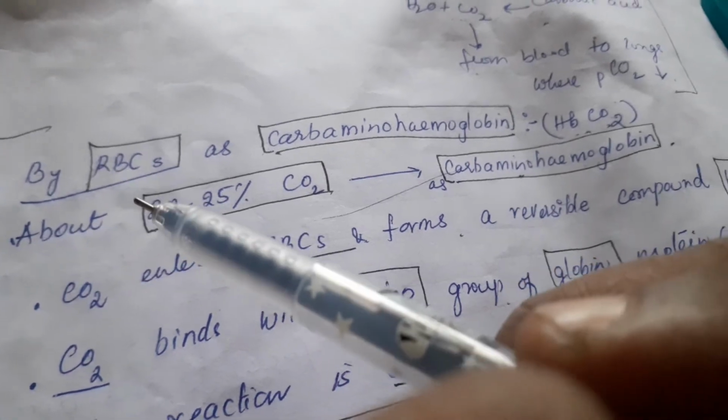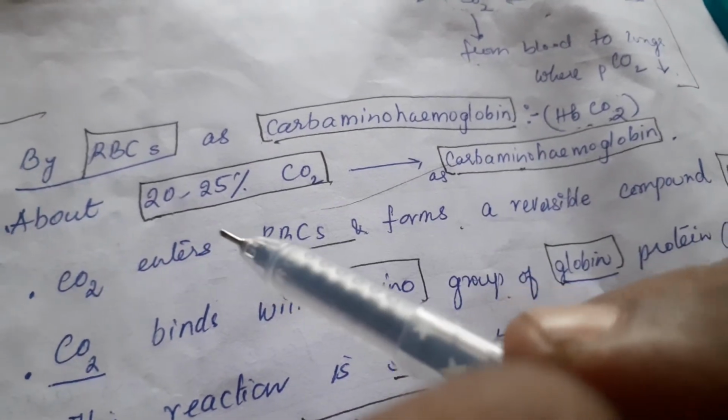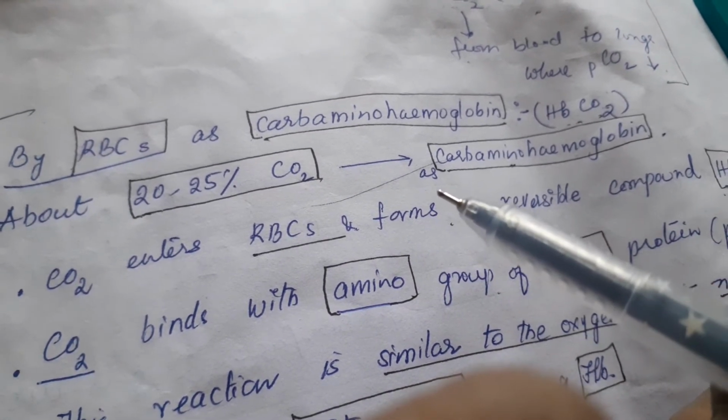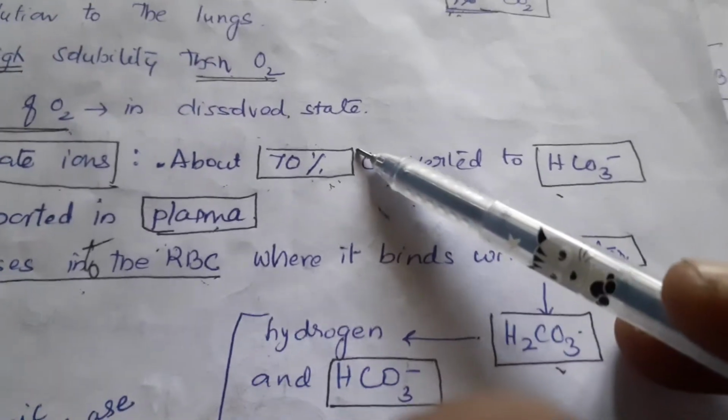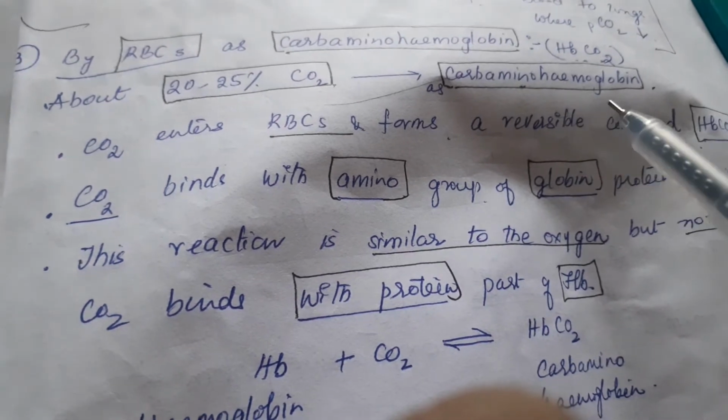Now third, by RBC as carbaminohemoglobin. About 20 to 25% of CO2 will be transported as carbaminohemoglobin. As bicarbonate, 70% will be transported as bicarbonate. So here 20 to 25% of CO2 will be transported as carbaminohemoglobin.